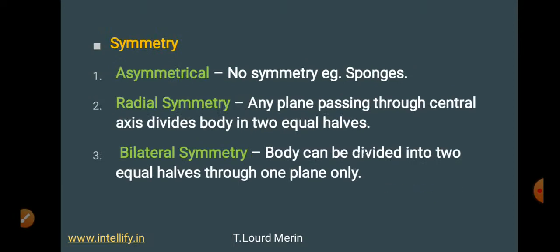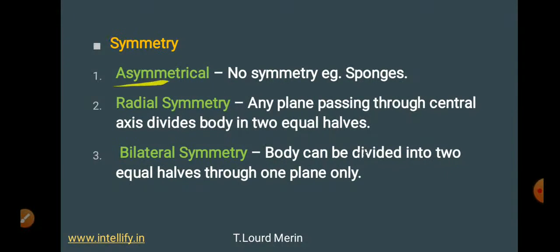Now classification based on symmetry. Symmetry is how the different body parts are arranged, or how the entire organism looks. Does it have any symmetry? Under this we have three types: asymmetrical, radial symmetry and bilateral symmetry.